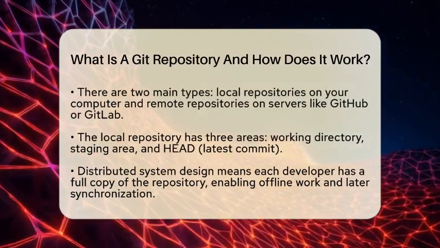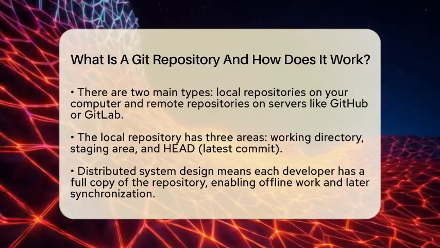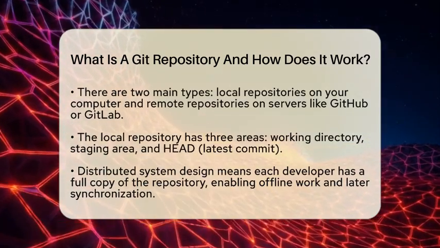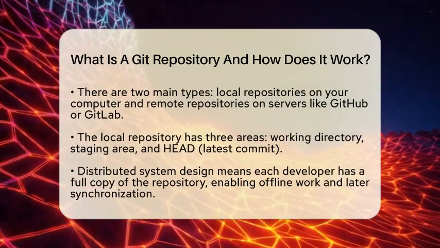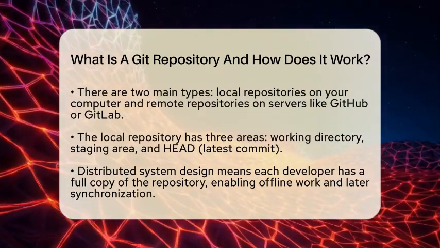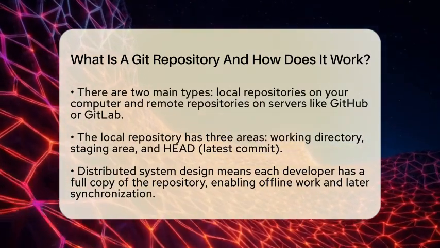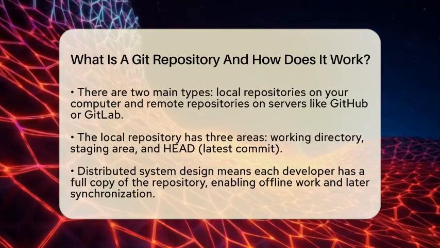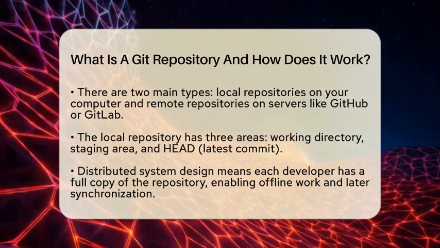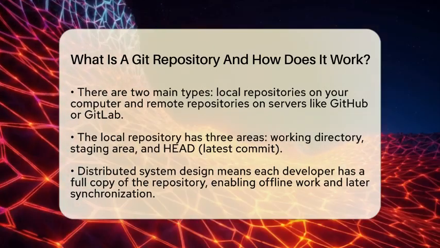There are two types of Git repositories. The first is a local repository stored on your computer. It has three key areas. The working directory is where you edit files. The staging area is where you prepare changes before saving them. And the head points to the latest commit in your current branch.